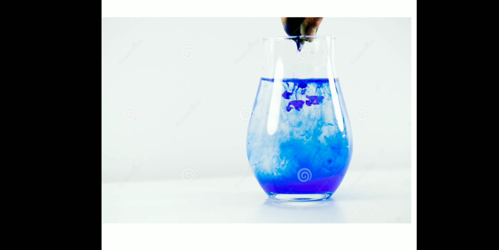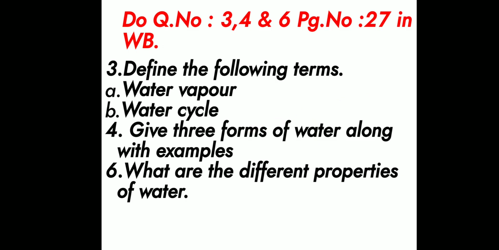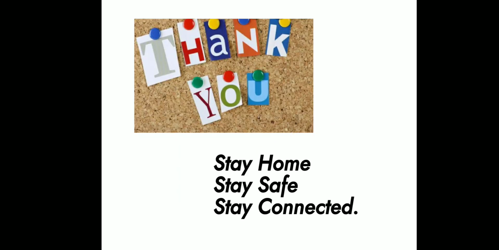Children, now it's time for homework. Do question number 3, 4 and 6, page number 27 in the workbook. The question is, define the following terms. First one, water vapor. B question, water cycle. Next question, give 3 forms of water along with examples. Next question, what are the different properties of water? Upload your work through the Google Classroom app, children.